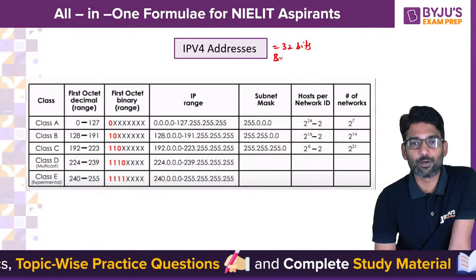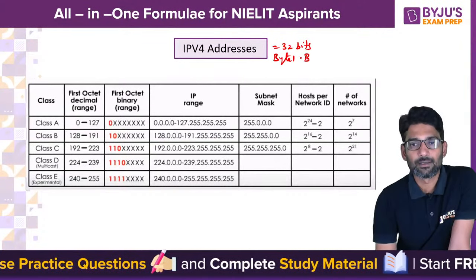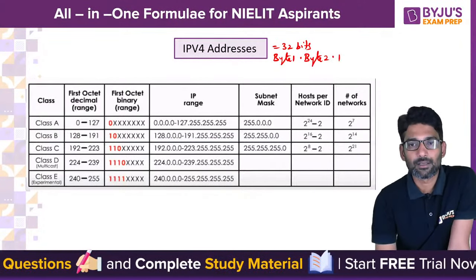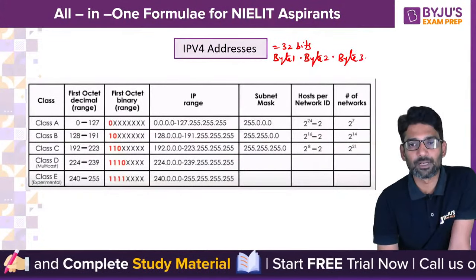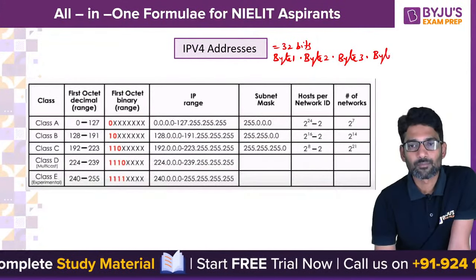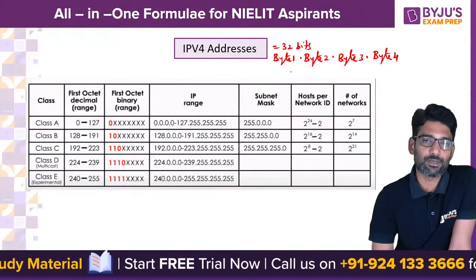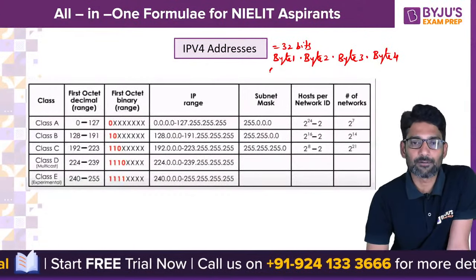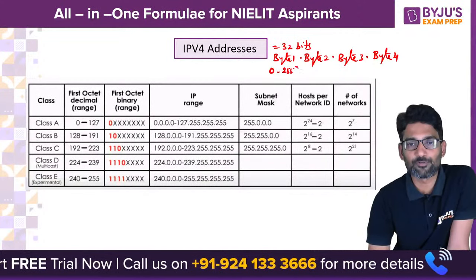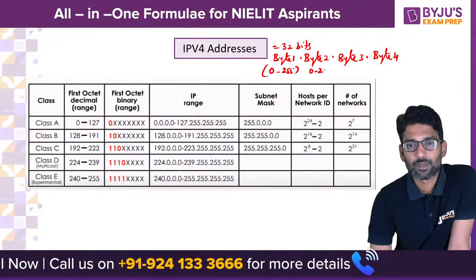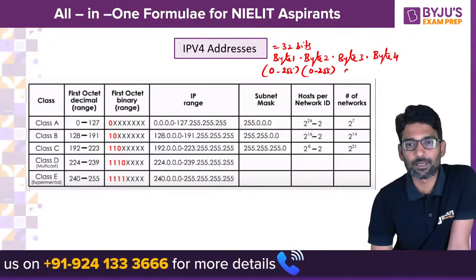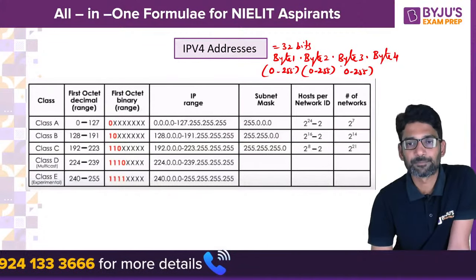These 32 bits are represented by separating each 8 bits with a dot symbol. So in each byte you can have any number from 0 to 255. Henceforth, you will get several combinations of addresses.